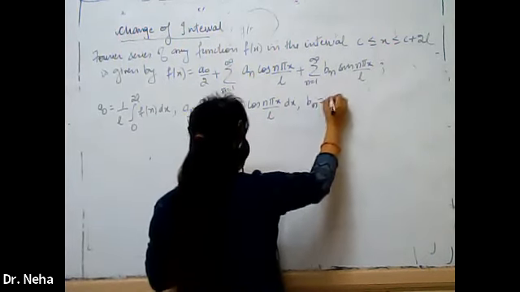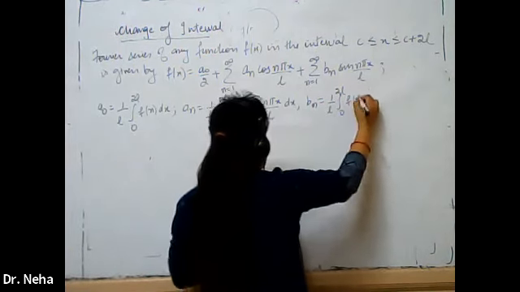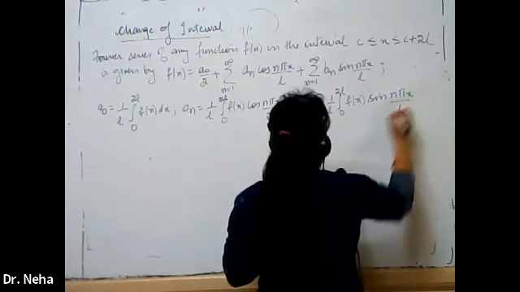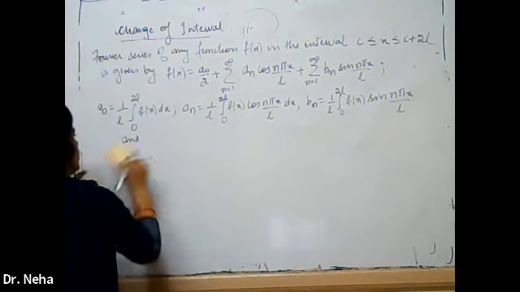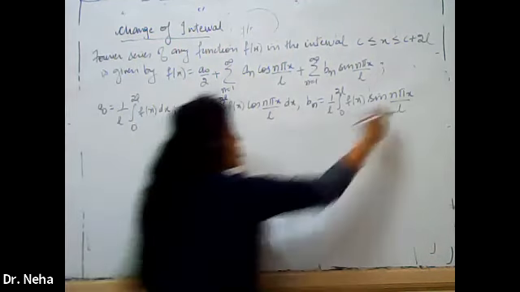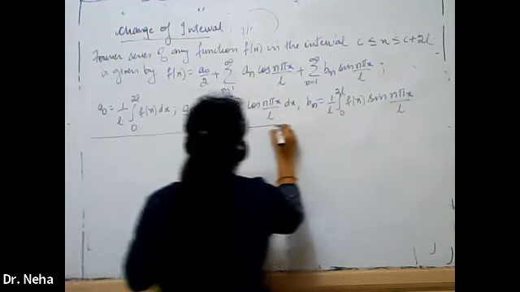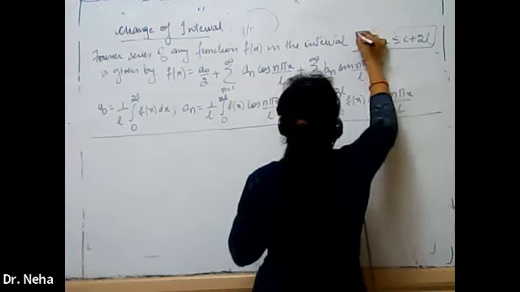And in the same way, bn is given by 1/L ∫ from 0 to 2L f(x) sin(nπx/L) dx, and L is any constant. Now, this is the basic result within the general interval c to c+2L.